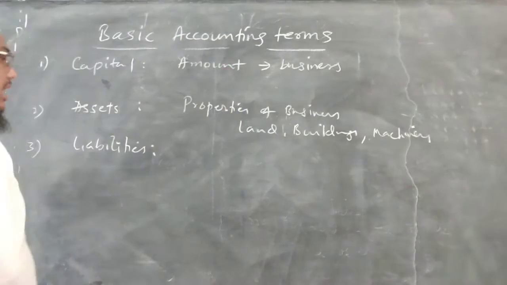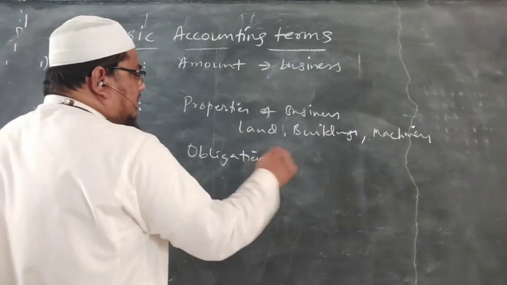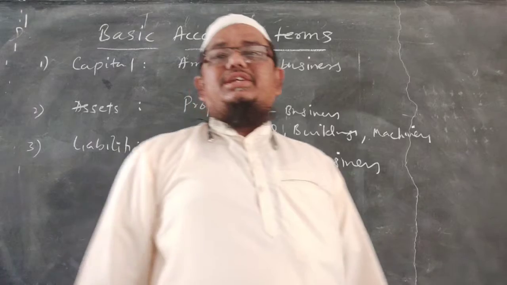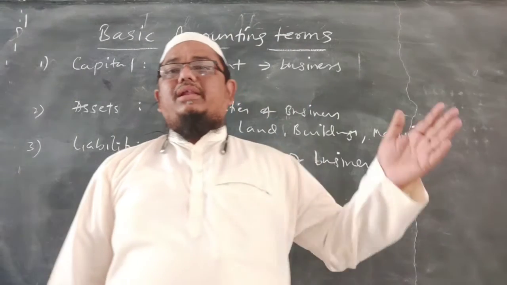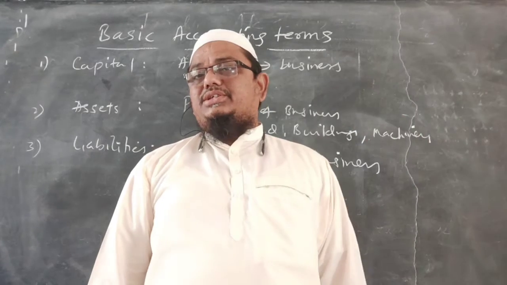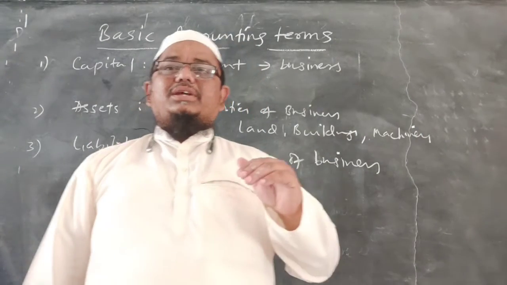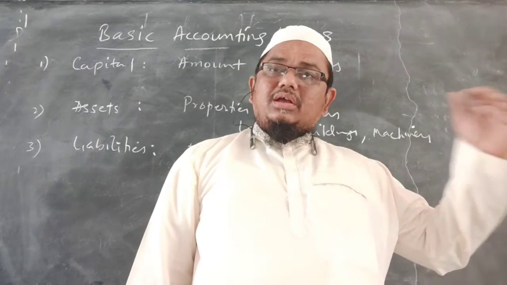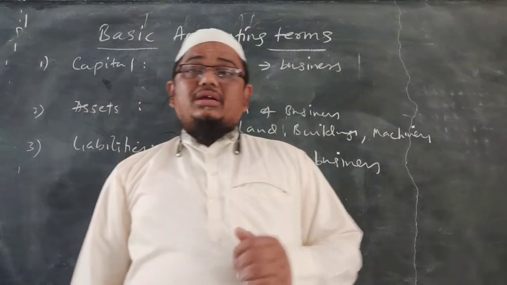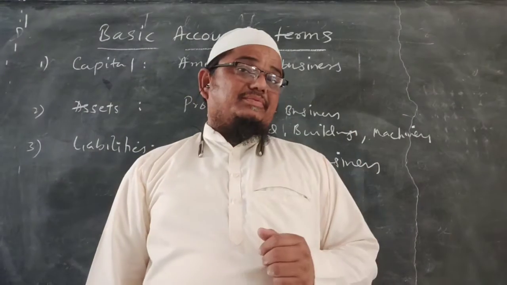Next we have liabilities. Liabilities are the obligations of business. Obligations towards the supplier, obligations towards the owner, obligations towards the government, obligations towards the employees. Now let us see the obligation towards the supplier. Sometimes goods are purchased on credit. That amount is to be paid after some time. So that is a liability.